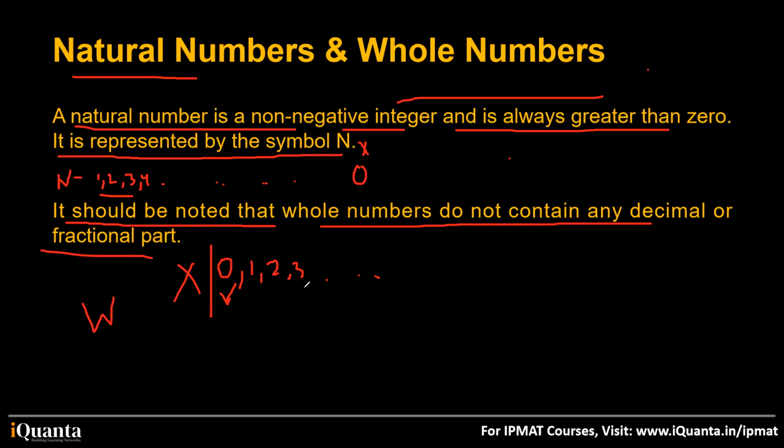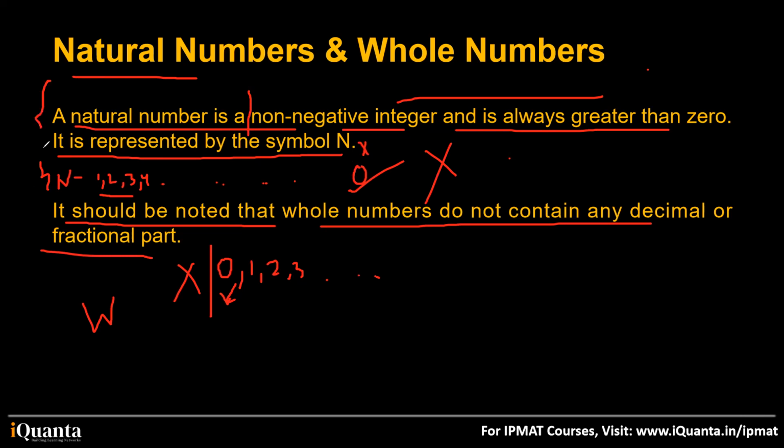Sir, the definition says a natural number is a non-negative integer, but in natural numbers zero won't come. See, in natural numbers, we don't have a zero. You have to remember this. Zero is not a part of natural numbers. Natural numbers are from one onwards. But in the definition of non-negative integer, zero will also come. It comes, but this is a combined definition of natural and whole numbers, okay?